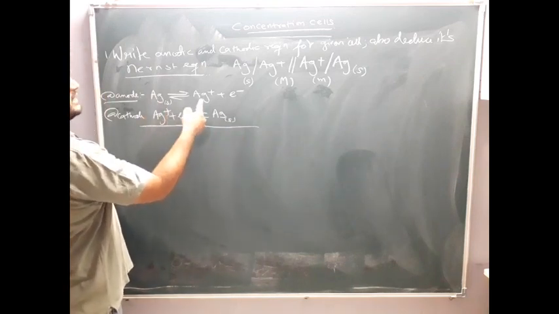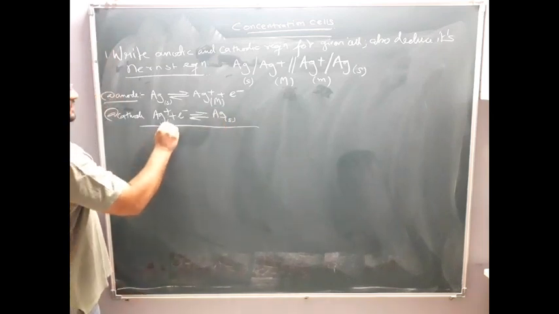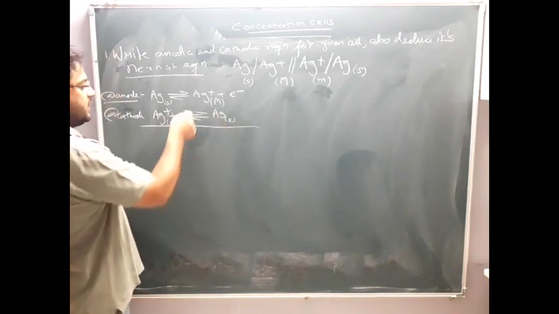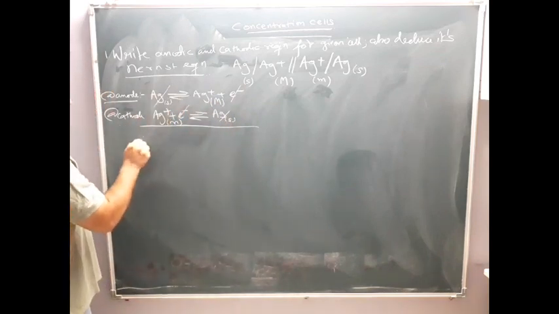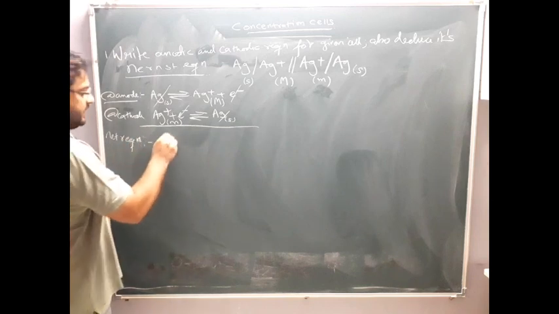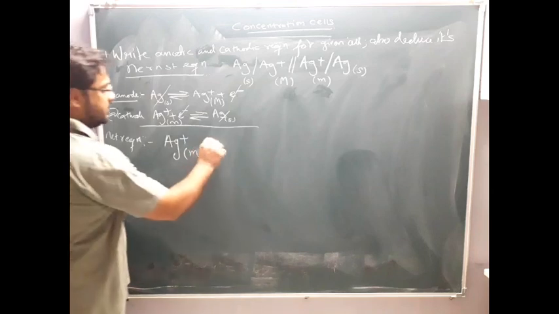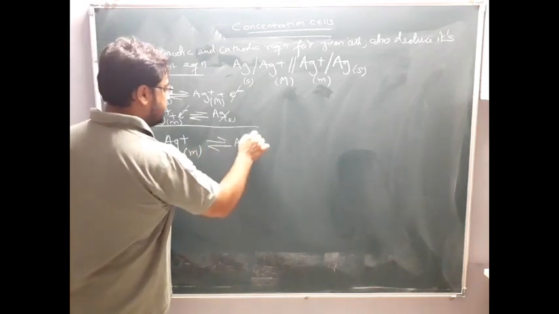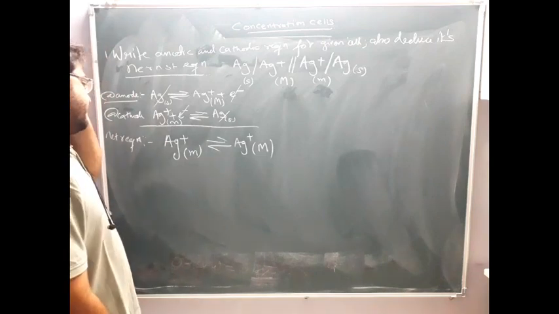Now Ag is giving Ag plus with the molarity capital M, which is given in the question itself. And Ag plus is a small m molarity. Clear? Here one electron gets cancelled. Here Ag solid also gets cancelled. So what is the net reaction? If you see the net reaction, it is Ag plus with small m molarity going to Ag plus with capital M molarity. Clear now? So this is the net equation.